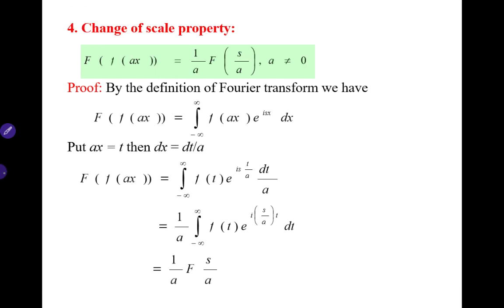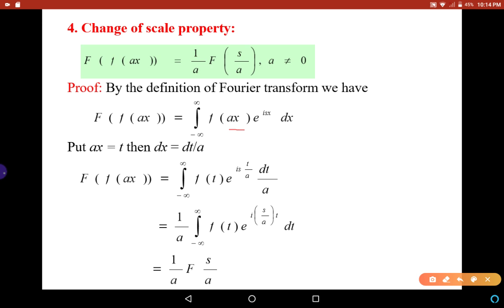The next property is the change of scale property, which states that the Fourier transform of f of ax is equal to 1 by a times F of s over a, where a is not equal to 0. Now again, considering the definition of Fourier transform, the Fourier transform of f of ax is the integral from minus infinity to infinity of f of ax into e power isx dx. Now put ax is equal to t. Then we get dx is equal to dt by a.